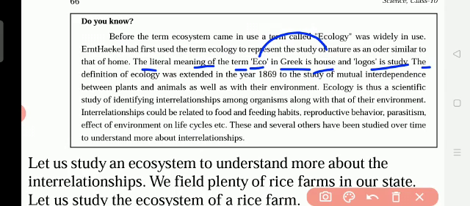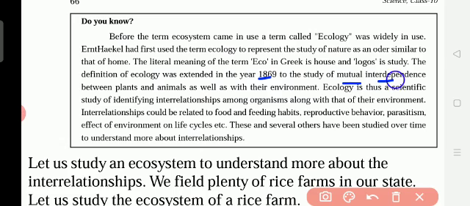The definition of ecology was extended in the year 1869 to the study of mutual interdependence between plants and animals as well as with their environment. So before, what did they say? Ecology. Eco means house, logos means study. Ecology means studying about the house, that means the environmental house. Afterwards, in 1869, they gave the definition of ecology.